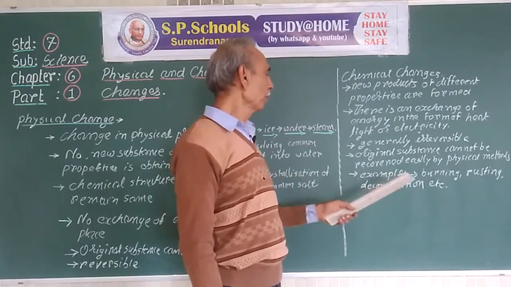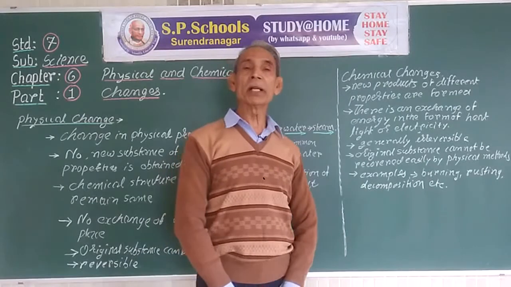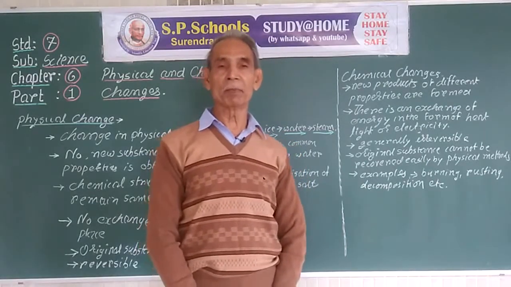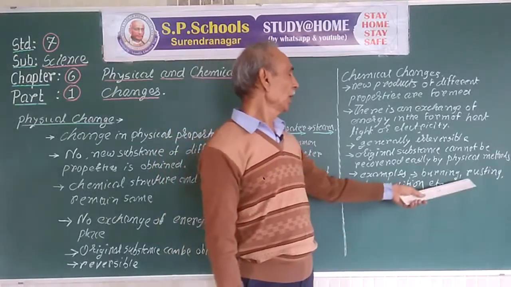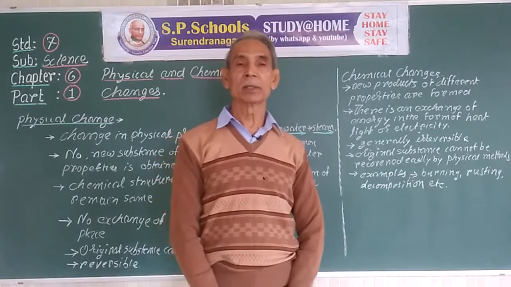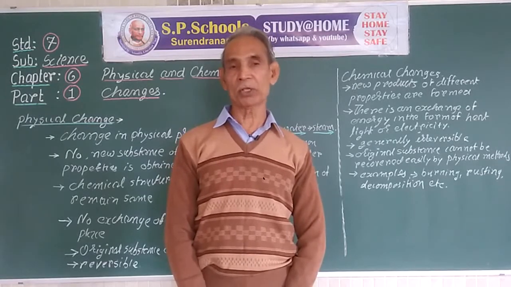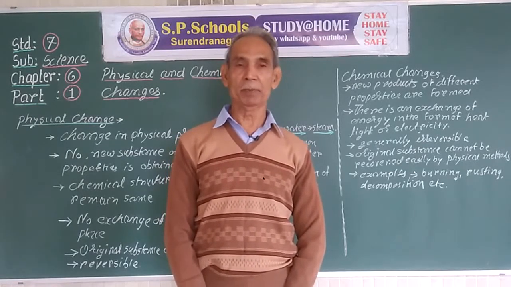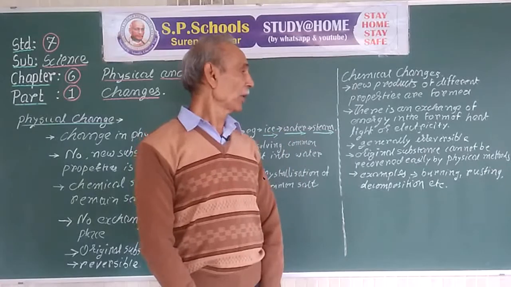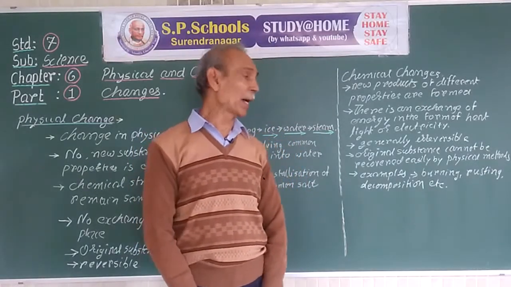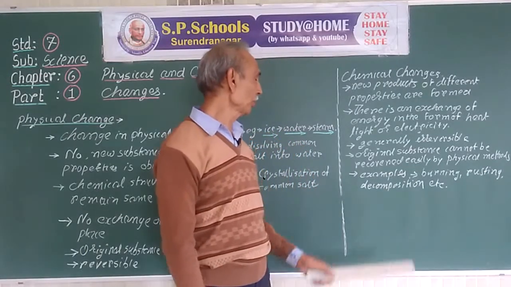Examples of chemical changes are burning of candle, burning of petroleum, coal, diesel, oils, wood, and rusting of iron. When iron is allowed to stand for a long time in the presence of moisture and air, it gets rusted. A reddish powder is formed. We cannot easily get iron back from iron rust. So rusting of iron is a chemical change.